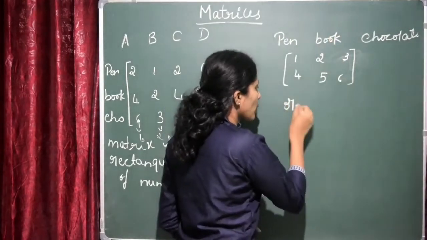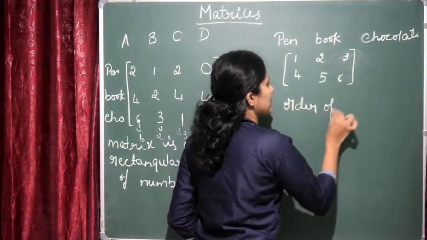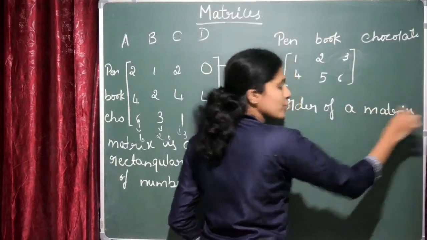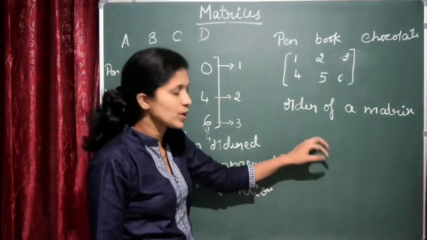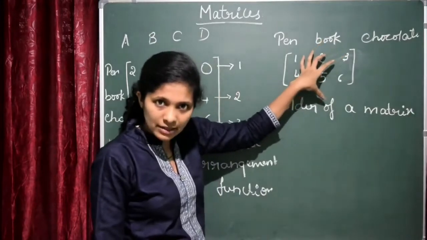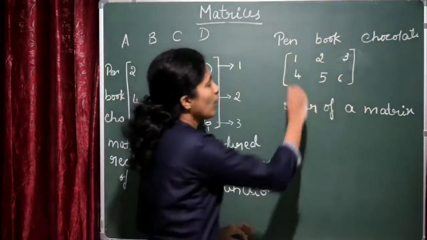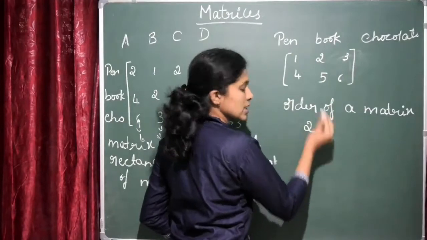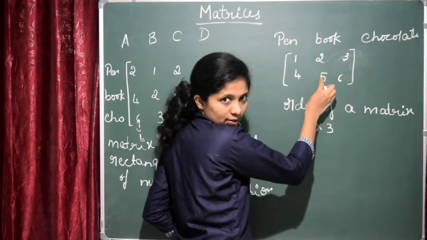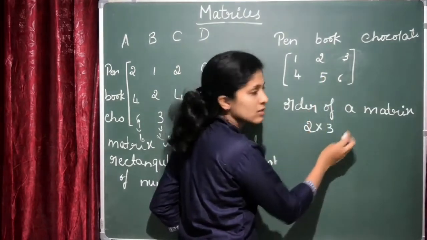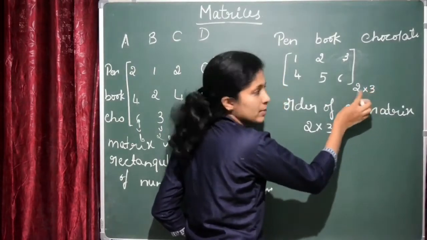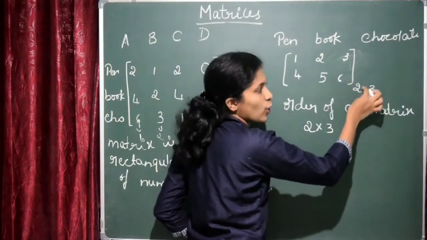Next, the important thing is the order of a matrix. This is a very important one. Order of a matrix is nothing but you have to write number of rows into number of columns. So order of this matrix will be, first you have to write the number of rows. How many rows are there? 2, right? Number of rows is 2 and number of columns is 3. Order of this matrix is 2 by 3. Usually we will write: this is a matrix of order 2 by 3. 2 by 3 means the number of rows is 2 and number of columns is 3.